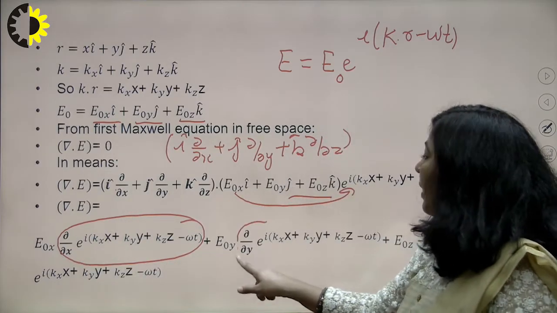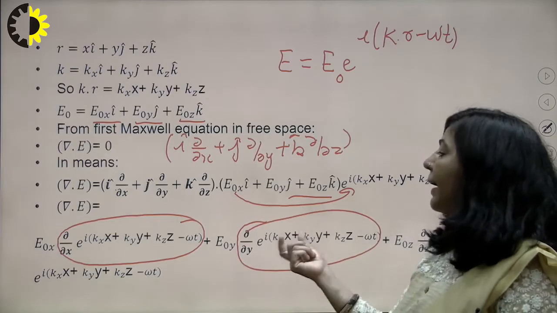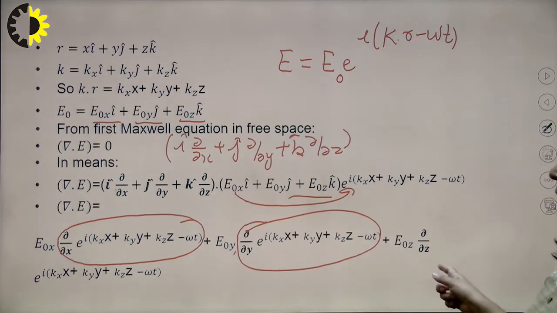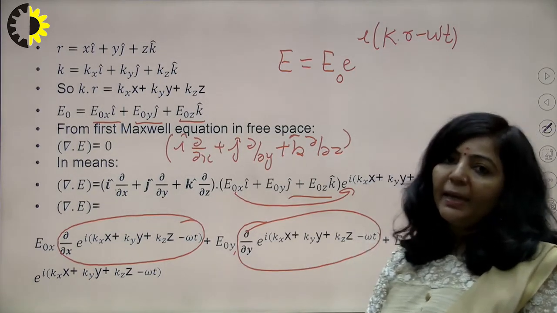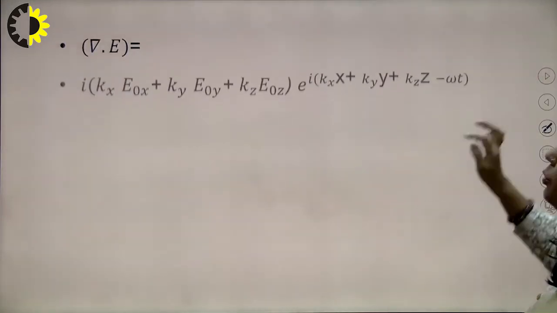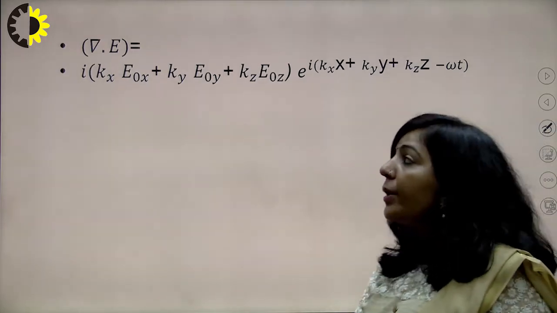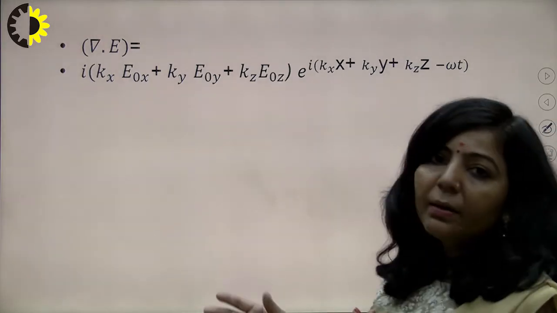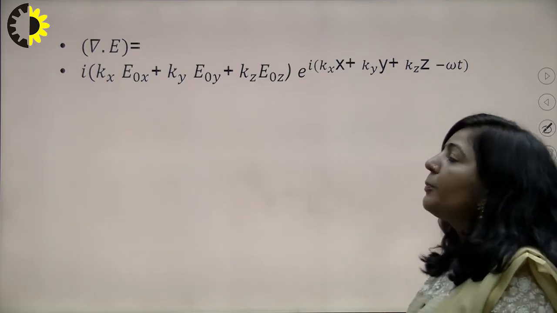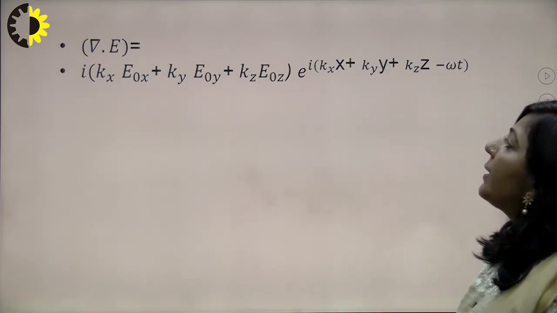In this, if you take the derivative, you will get i ky into this E naught y exponential as it is. And if you take the derivative, then you will get i kz E naught z into exponential. So what you are getting in the next step? You are getting this i, iota, that is a common term. You are getting i into kx E naught x plus ky E naught y plus kz E naught z.